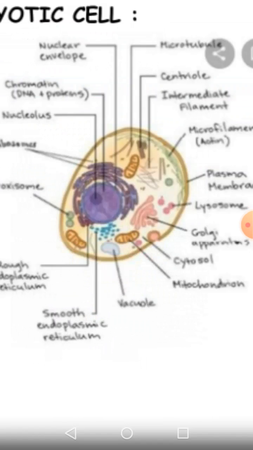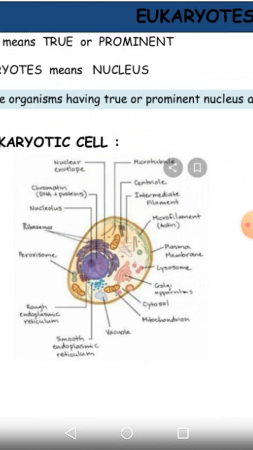Look at the diagram, in which we see a nucleus in the center of the cell, and a nucleolus within the nucleus. In the cytoplasm there are many structures, many organelles like mitochondria, ribosomes, peroxisomes, endoplasmic reticulum, vacuole, etc. These are separated from the nuclear material via the nuclear membrane.